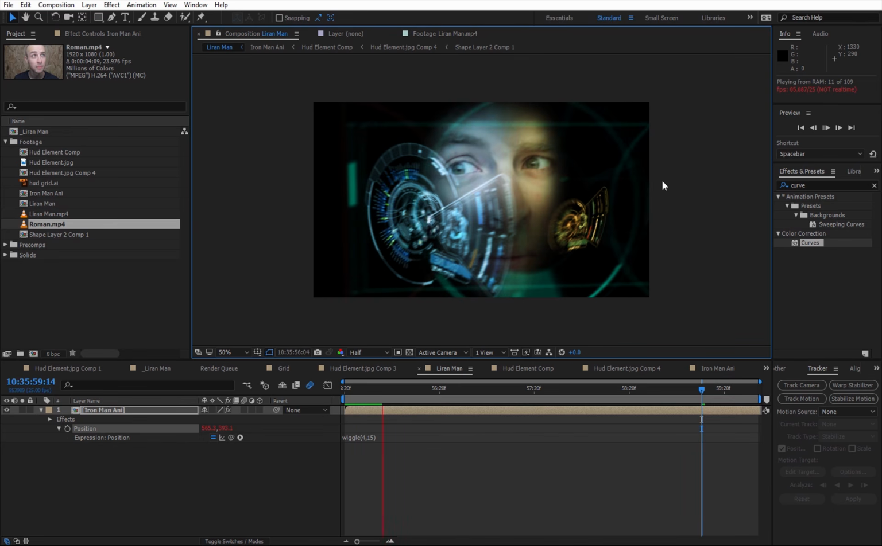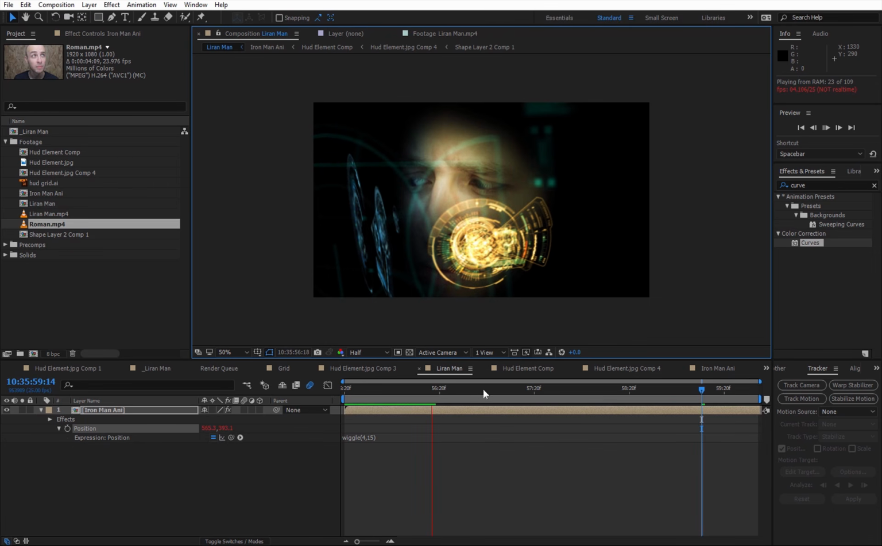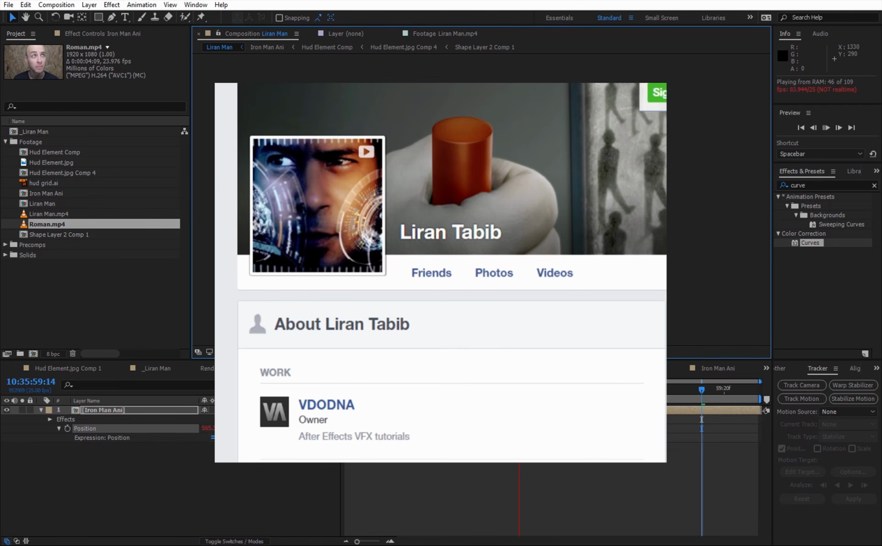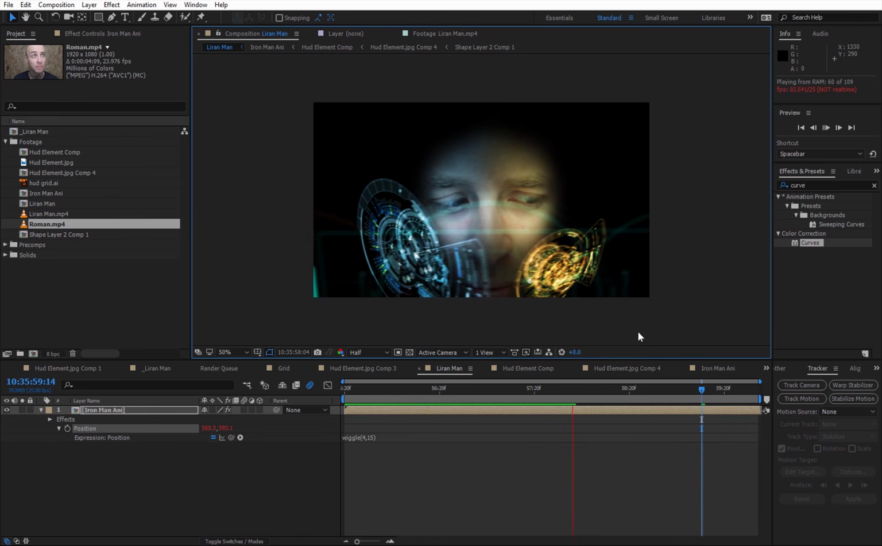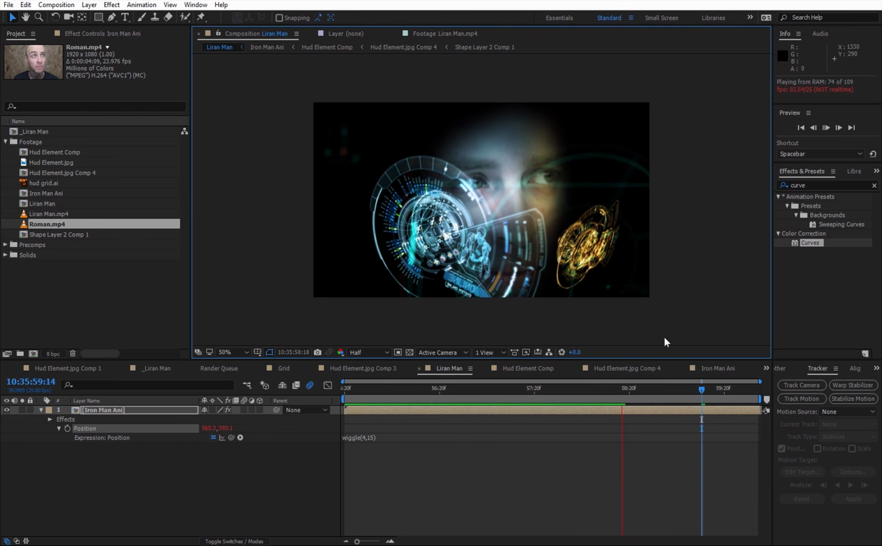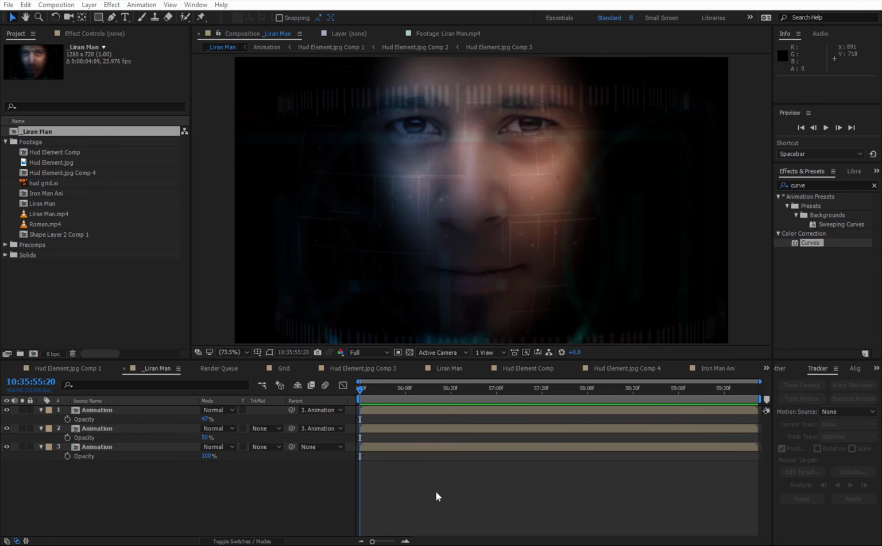So if you don't want to recreate everything that we've seen here in this tutorial, you can actually replace the bottom layer with your layer and use it, I don't know, maybe for your Facebook profile or your cool short movie, or maybe if you're on the next Iron Man movie, you can thank me later. Anyway, I hope you enjoyed this tutorial.